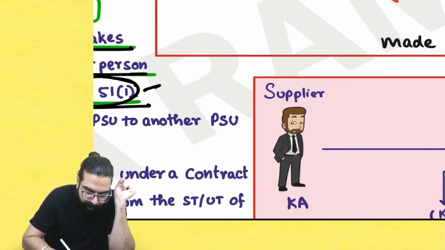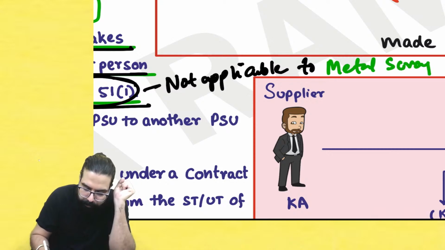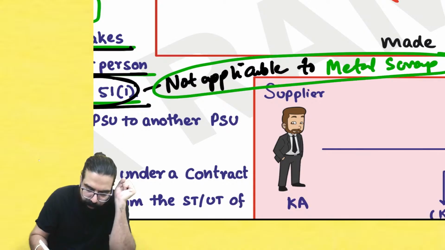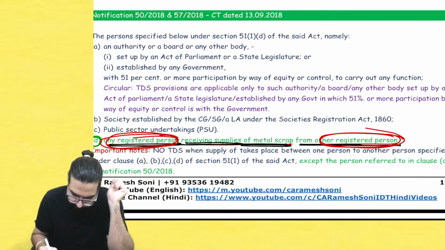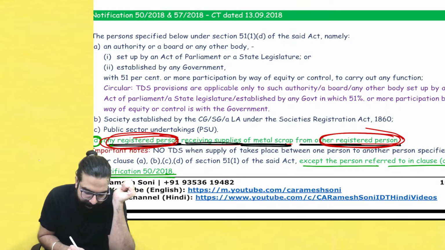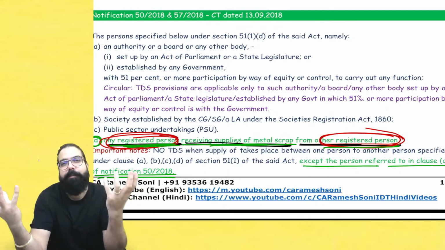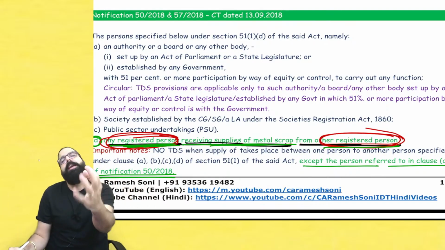But this is not applicable to metal scrap. For metal scrap, this is not applicable. See here, it says except the person who is in clause D of notification number 50. Basically, any registered person who is receiving metal scrap from another registered person, even though both are suppliers of metal scrap, still the recipient has to deduct TDS.